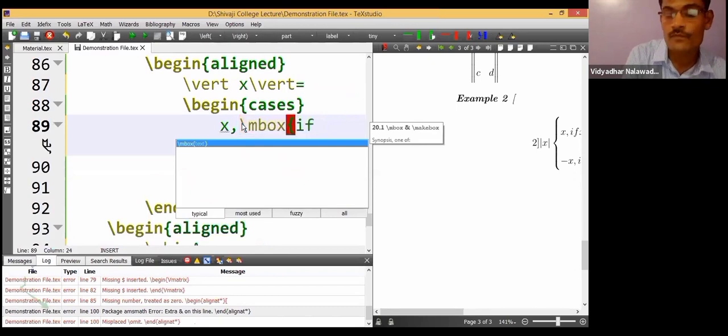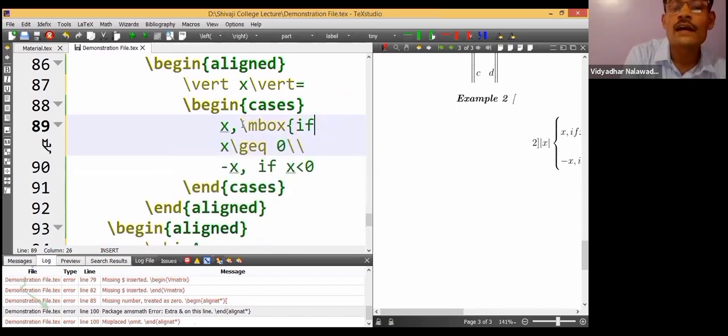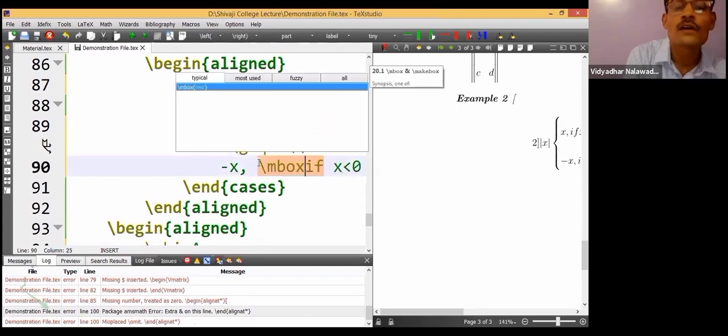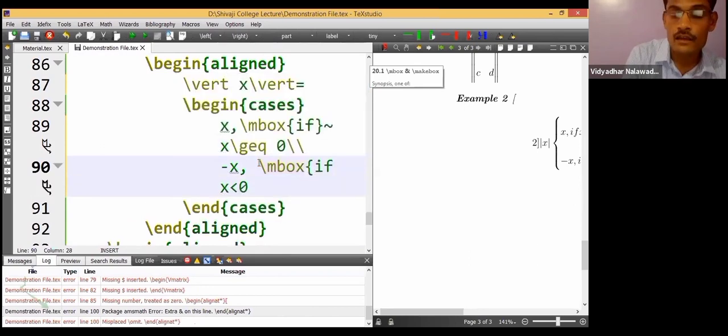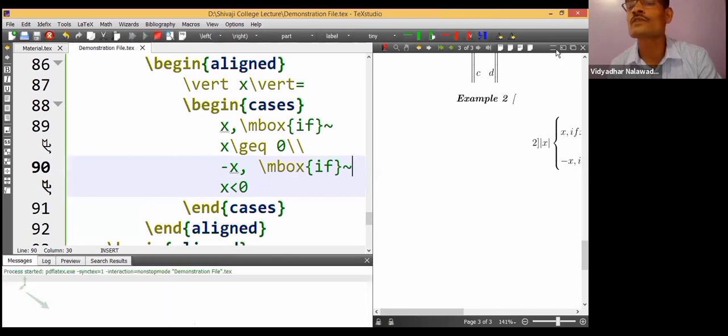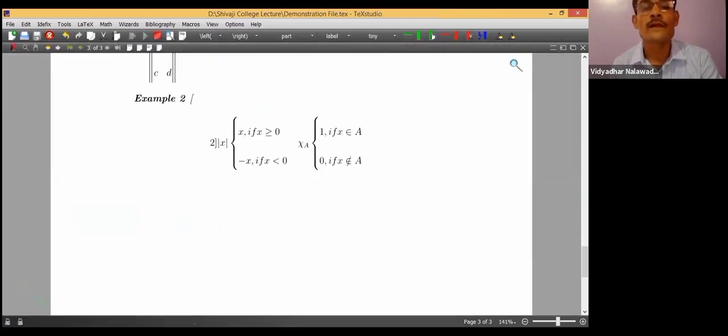Fine, I have to do the same things here also, backslash mbox if in curly bracket, and then a tilde. Here also backslash mbox curly bracket, and then tilde. Mbox if. It's adjusted in the next line also.